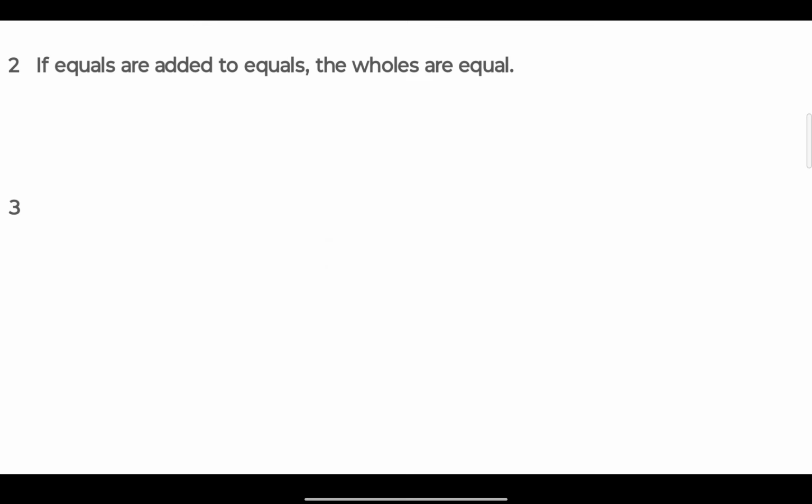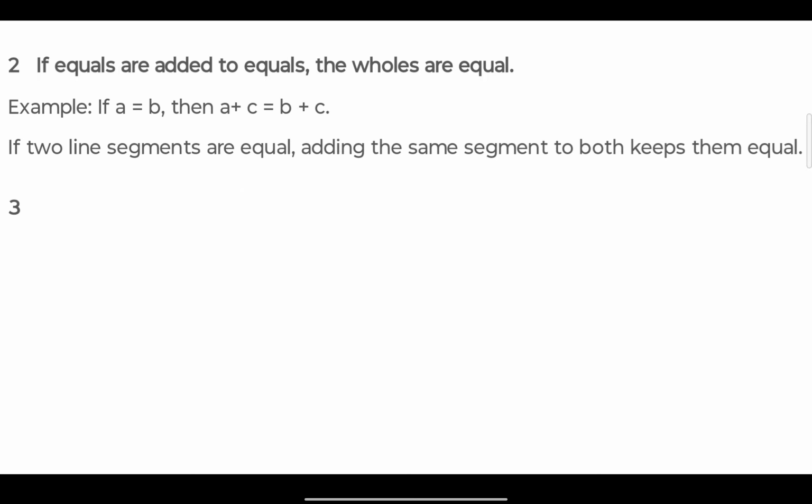Now second one, if equals are added to equals, the wholes are equal. Such as, for example, if A is equal to B, then A plus C is equal to B plus C. If we have the two values A and B, then by adding another value C, we get the same result. If two line segments are equal, then adding the same segment to both of them keeps them equal.